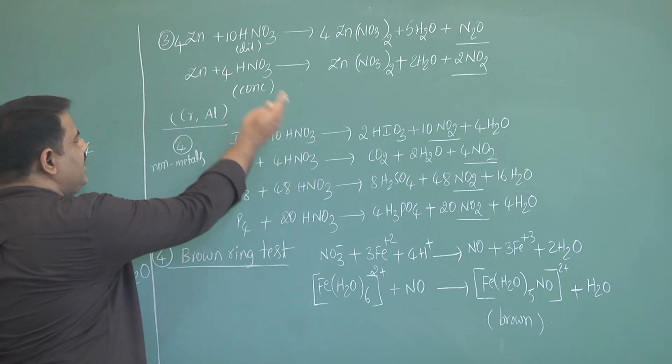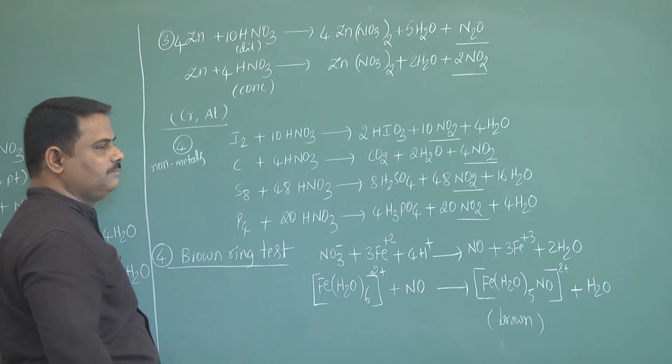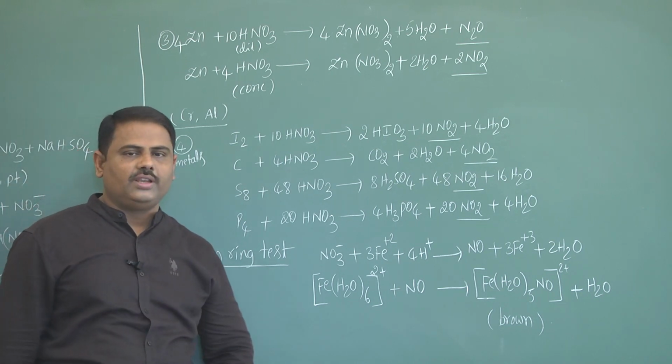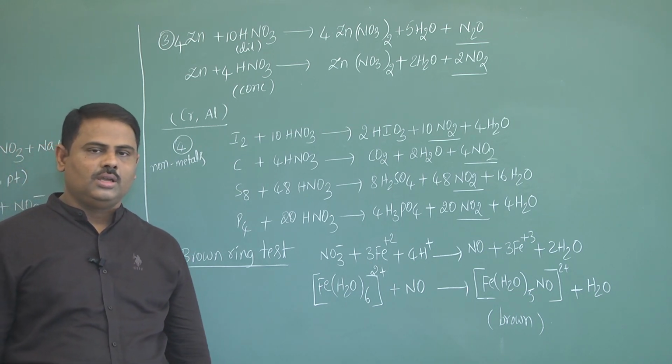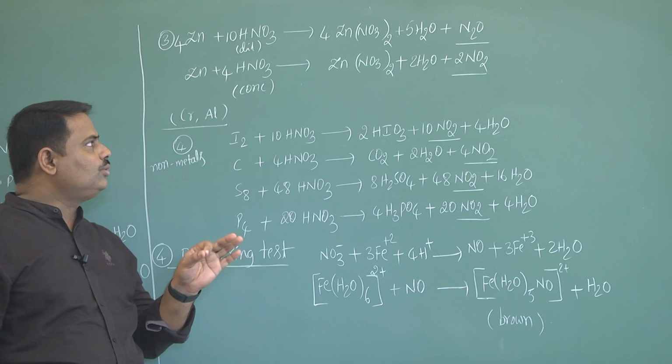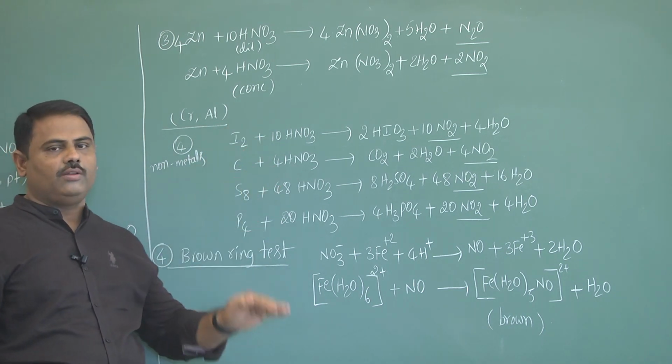So, if you look at all the reactions of nitric acid with metals and non-metals, one thing is very clear: only in two cases you are getting NO and N2O. In all other cases you are getting NO2.